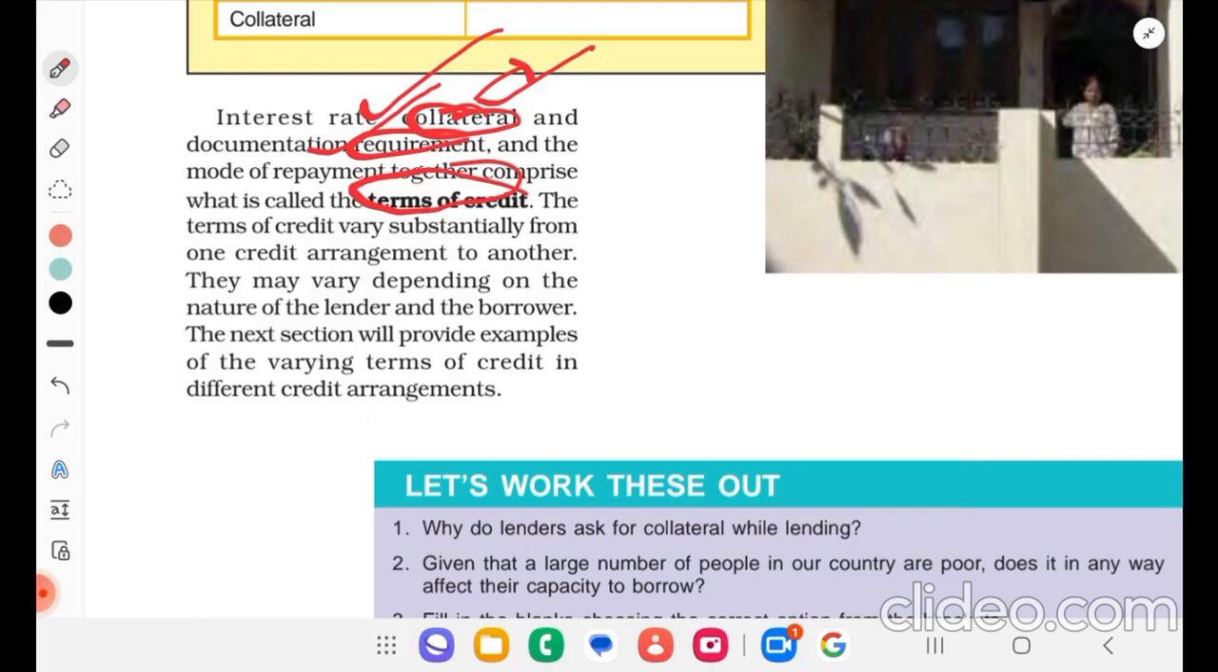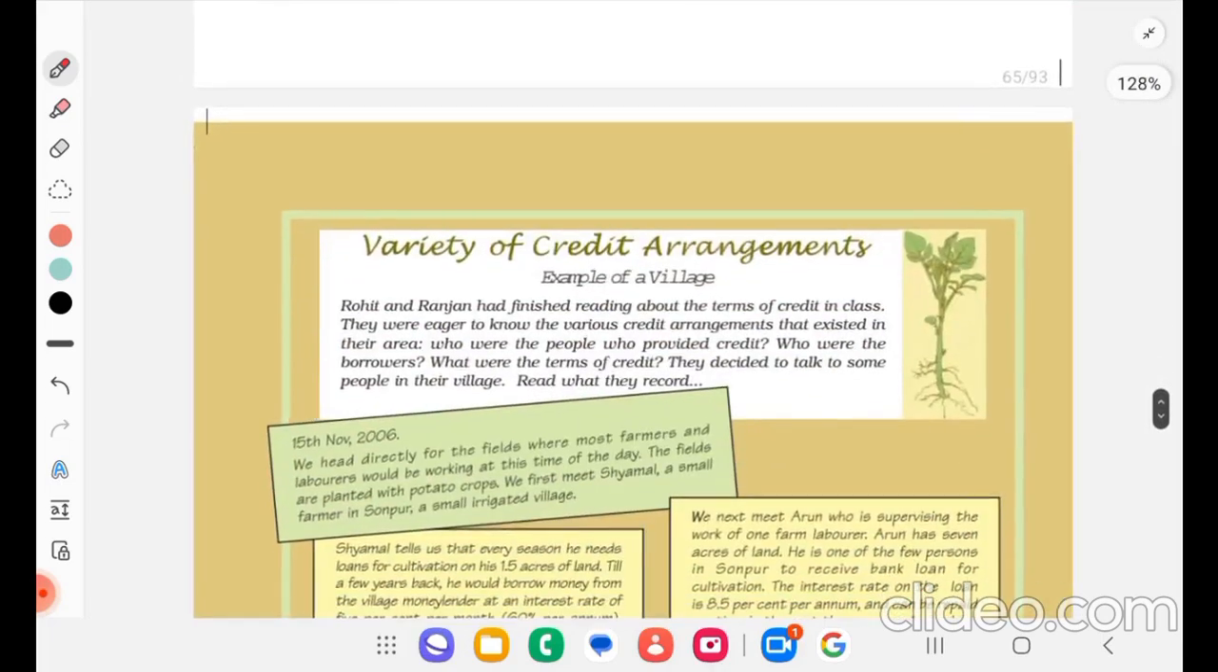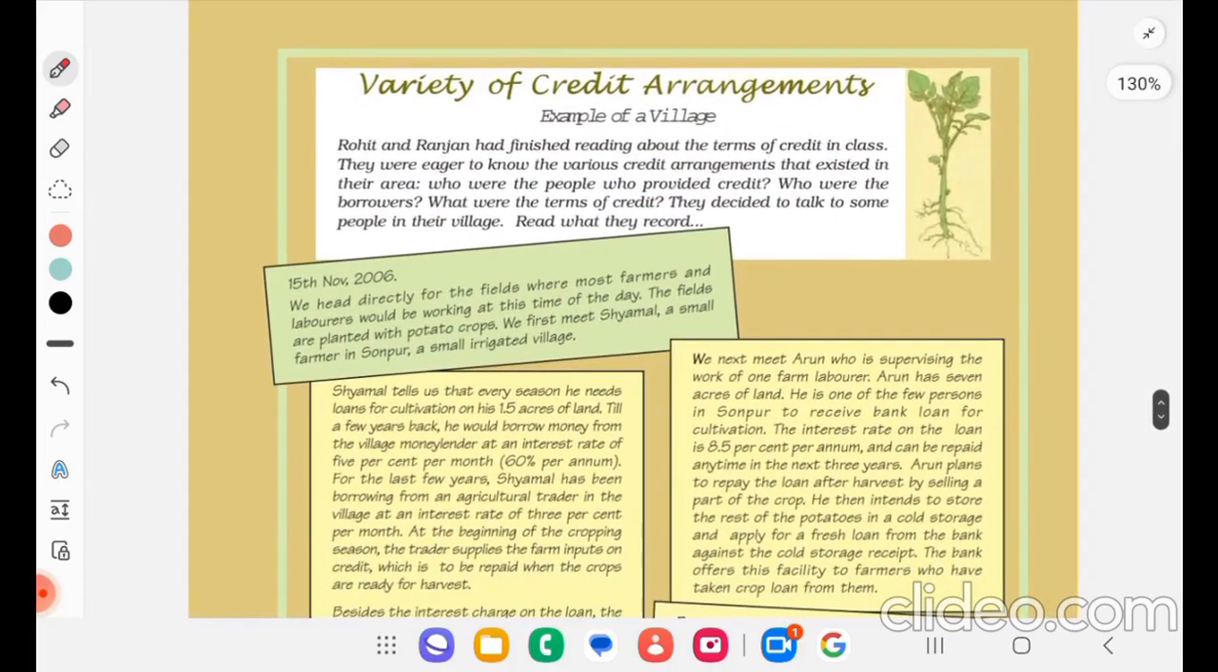The terms of credit vary substantially from one credit arrangement to another. They may vary depending on the nature of the lender and the borrower. The next section will provide examples of the varying terms of credit in different credit arrangements. So we'll see a variety of credit arrangements.